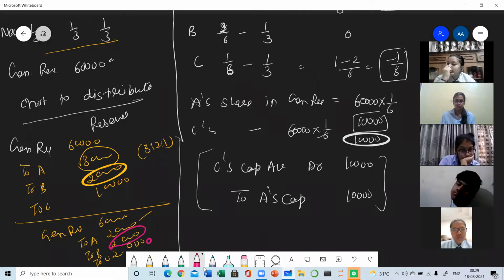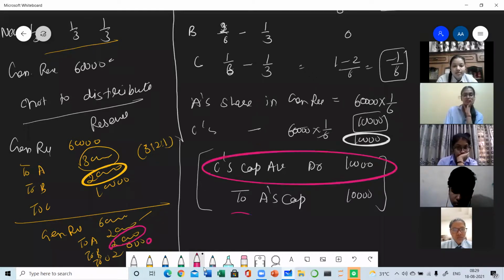So think about this situation. When the partners know that in future there will be a loss to A and a profit to C, but the reserves are the result of the hard efforts of the partners, why will A be ready to bear this loss? So to compensate A, C has already given him 10,000 rupees. So he has compensated A in present.